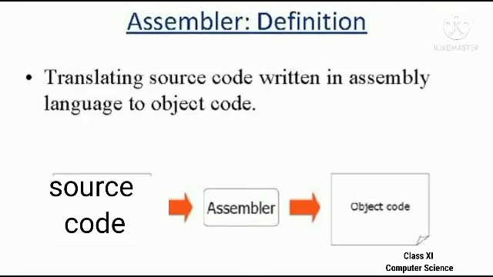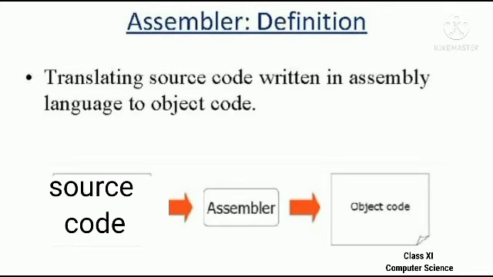That is the purpose of assembler. It converts the source code, the input code, into the object code. But the source code is in which language? It is in the assembly language. The assembly language code is converted into object code by means of assembler. It is also a translating program.